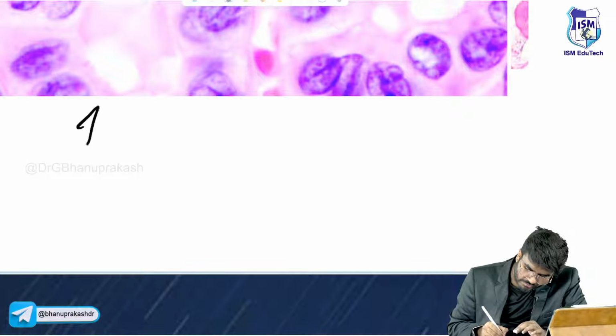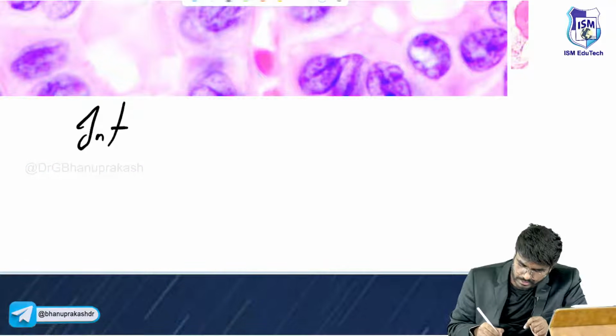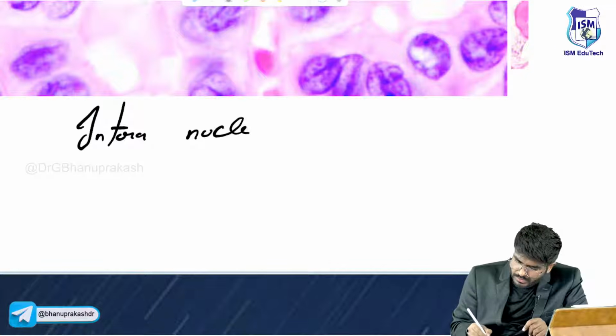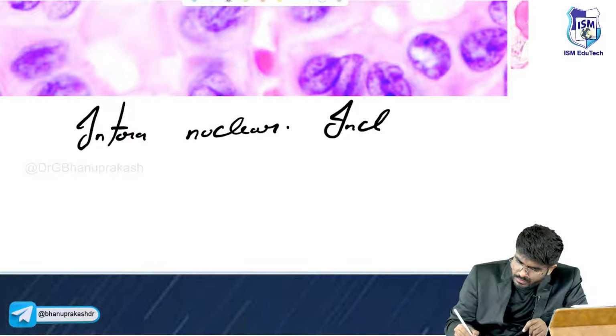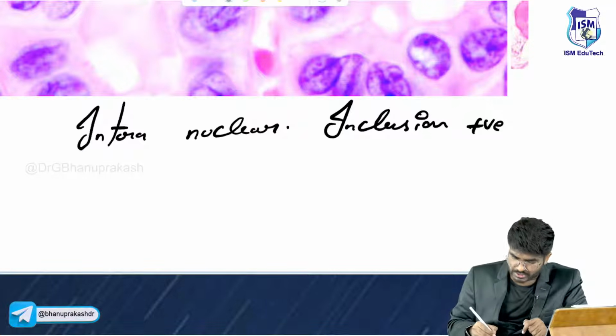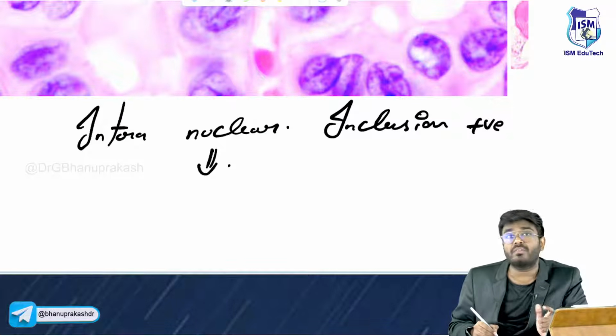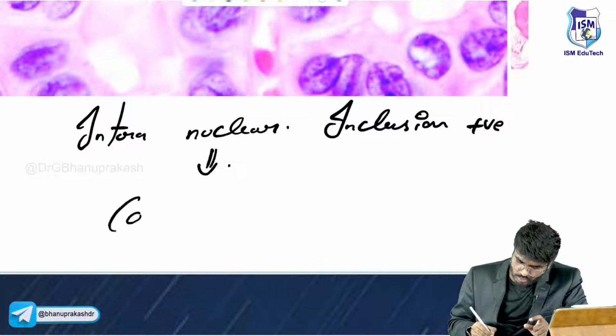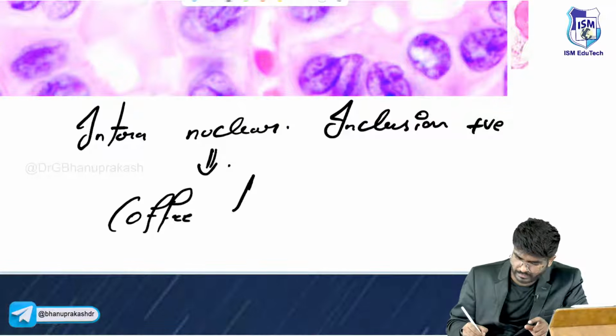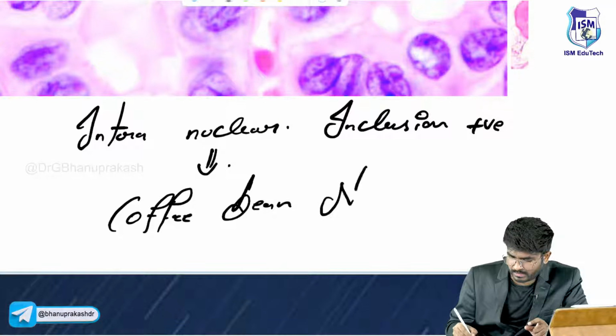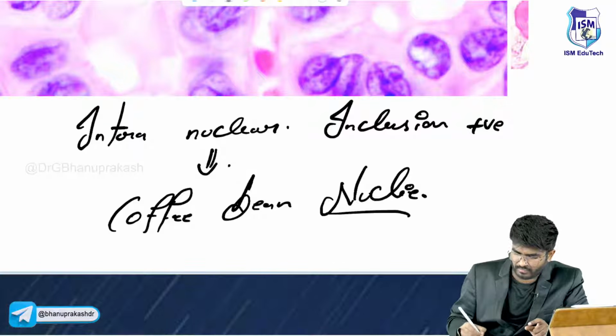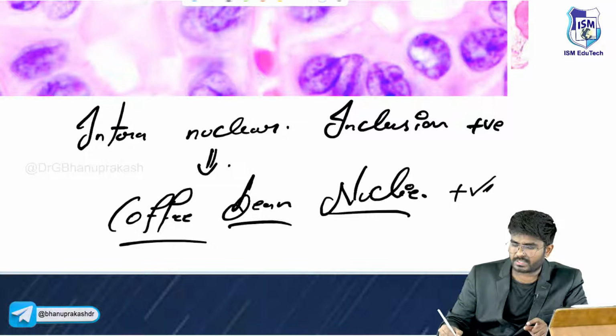There is presence of, very important MCQ, intranuclear inclusions are positive. Intranuclear inclusions are positive. Because of these intranuclear inclusions, what kind of nuclear appearance is seen? Coffee bean nuclei. Coffee bean nuclei are going to be seen.